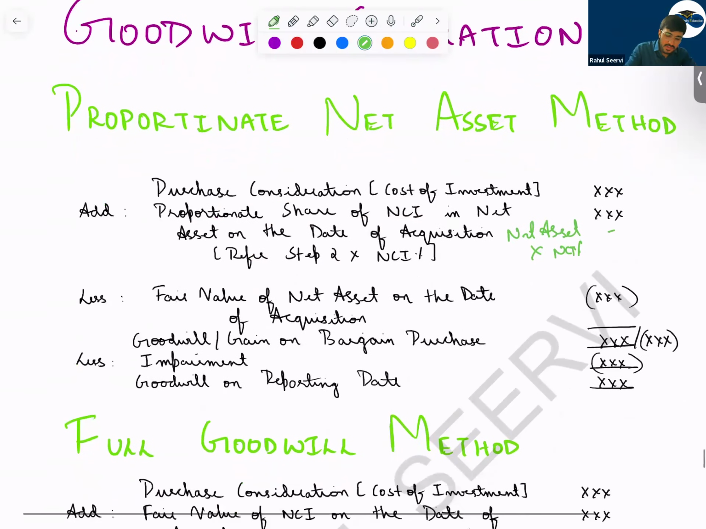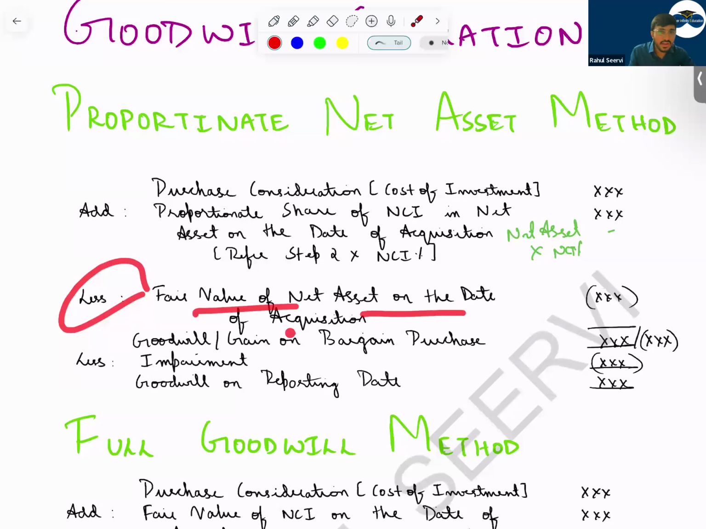You take this, then less fair value of net asset on the date of acquisition. You will reduce the fair value of the net asset which we have calculated, the same amount which we have used. You calculate this, you get goodwill, or you will get gain on bargain purchase. If it is a goodwill, where will you show? If it is a goodwill, we show under non-current asset. If it's a gain on bargain purchase, then you will directly take to P&L as an income. If you're preparing your balance sheet, it will go to retained earnings of the parent company.